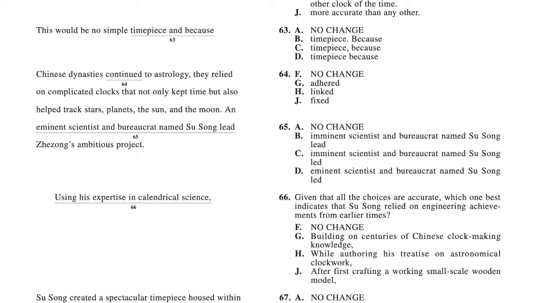H, linked to astrology, that doesn't make sense here either. Because Chinese dynasties linked to astrology, they relied on complicated clocks that not only kept time but also helped track stars. That doesn't make very much sense here. Adhered means stuck to, right? And that's G, stuck to. So because Chinese dynasties stuck to astrology, or adhered to astrology, they relied on complicated clocks that not only kept time but also helped track stars. That makes the most sense out of all of these questions.